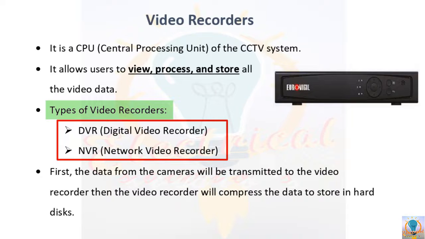DVR and NVR both are used to view, process and store footage videos, and both video recorders have a central location in the system for footage recordings. But both recorders process and analyze the data in very different ways.